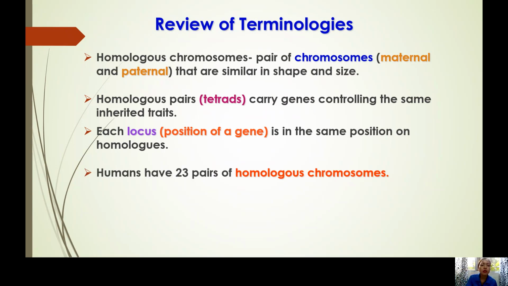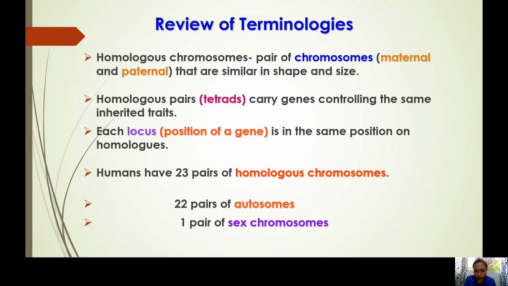When we say humans, class, we all know that we have 23 pairs, that is 2n of homologous chromosomes. Ang 1 to 22, okay, that is the autosome. And ang isa ka pair nga nasa ika-23rd, that is the sex chromosome that will determine if you are a boy or a girl.